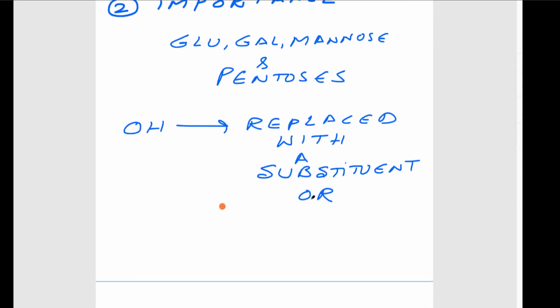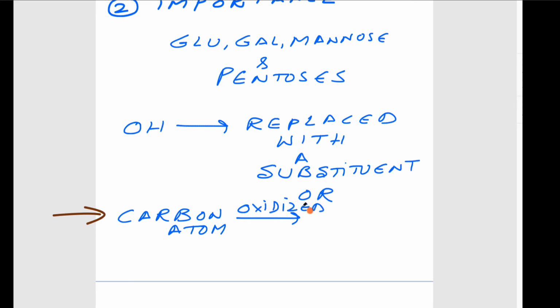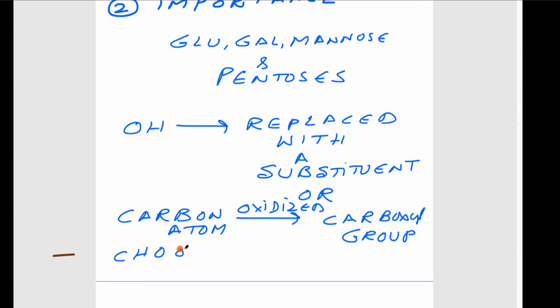Or the carbon atom may be oxidized, so a carboxyl group forms. Or the aldehyde or keto group may be reduced into an alcohol.